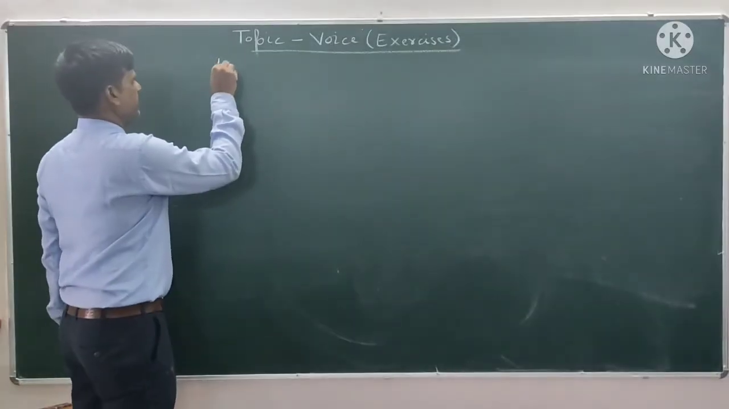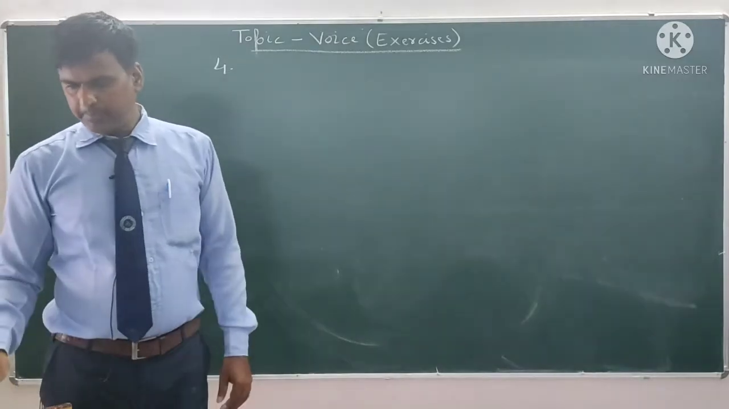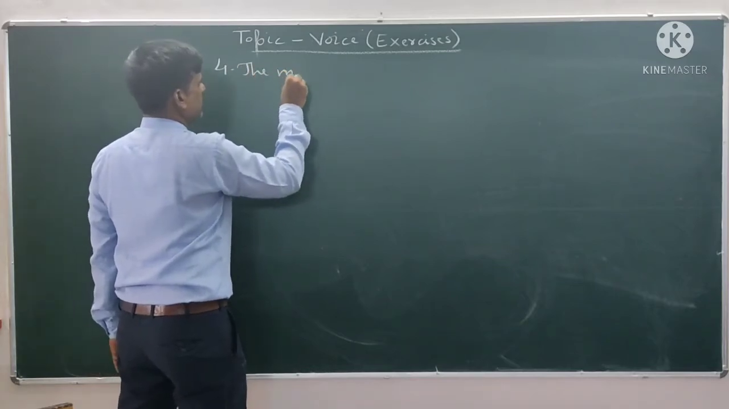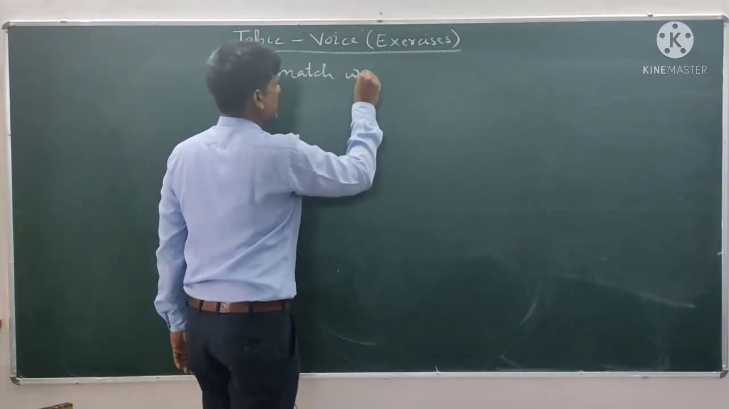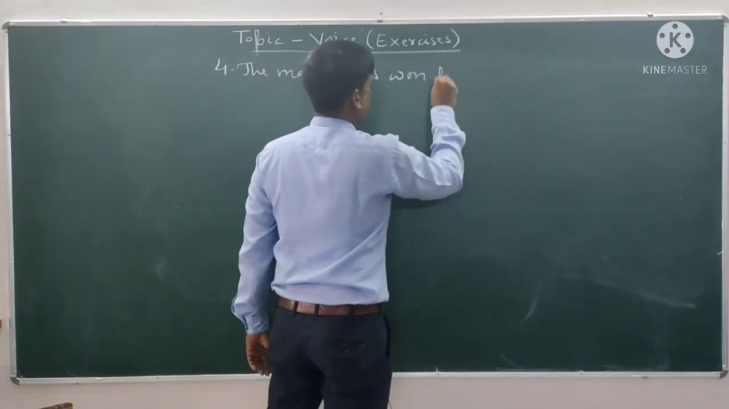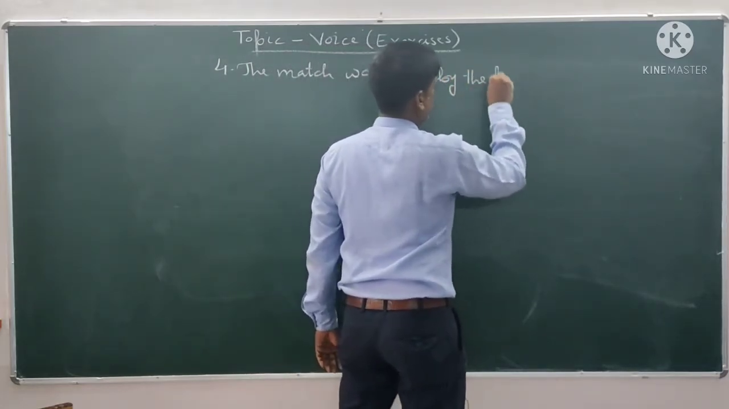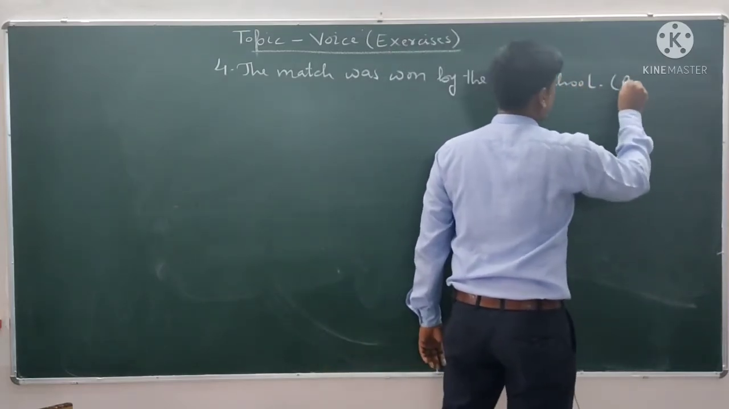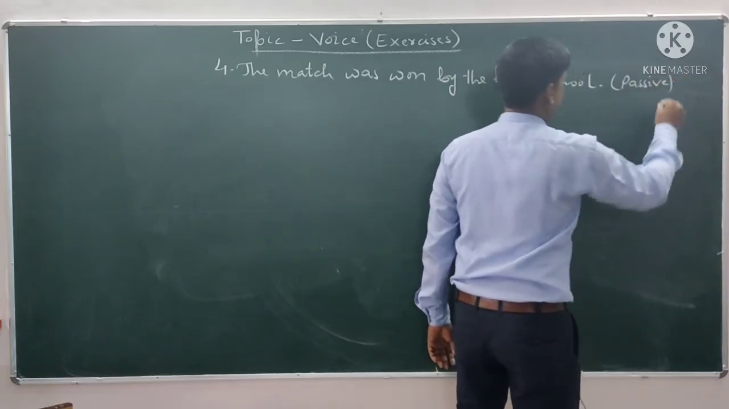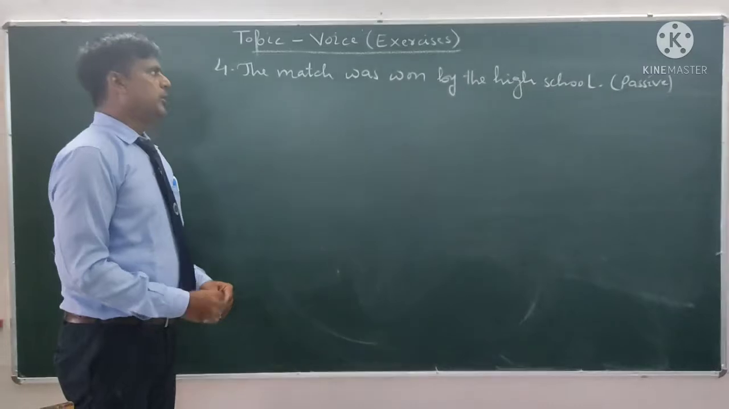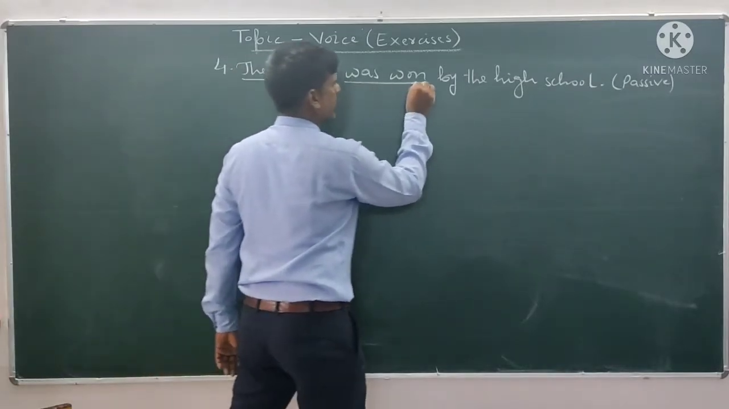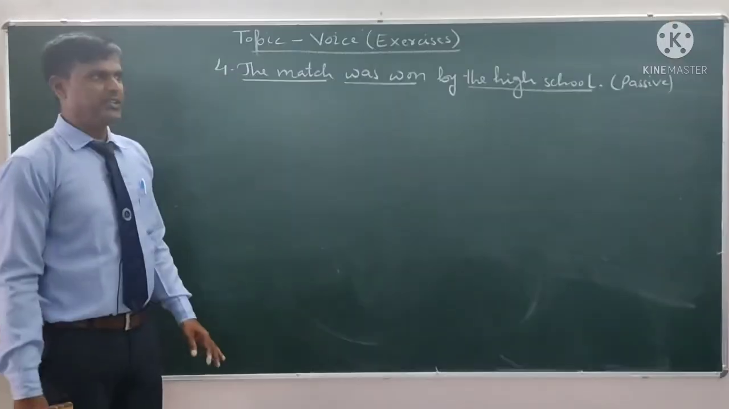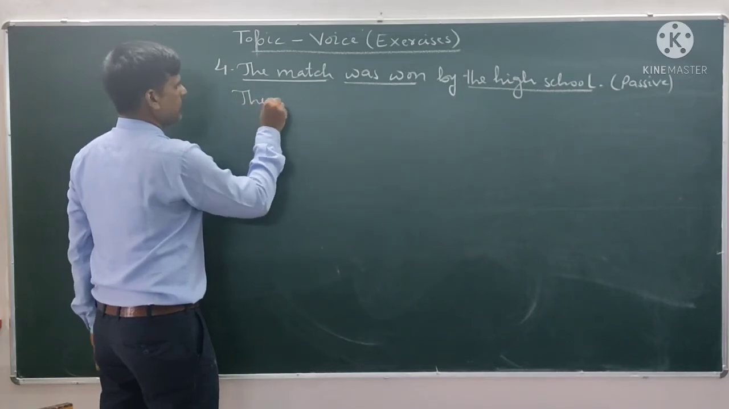Sentence number 4 is: The match was owned by the high school. This is passive, and we will change it into active. So the match is the subject, was owned is the verb, and the high school is the object. The object of passive voice will be the subject in active voice. The high school.